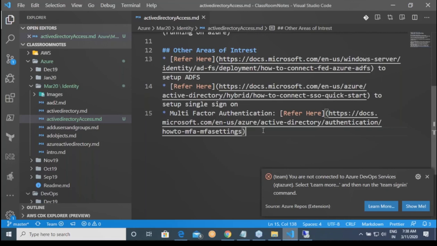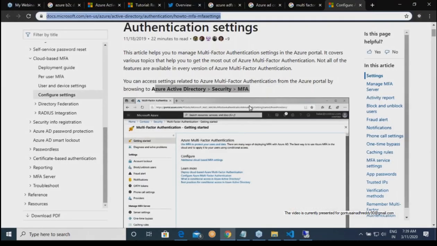Multi-factor authentication, the name sounds amazing. It is nothing but one extra level of authentication, not just username and password, one extra level. Your company decides what that extra level is. It can be a device, it can be a Microsoft Authenticator app, and these days we have an extra set of authentications even for our Google accounts. Whenever you log in from Google, it sends an alert to an Android device. Only when you click yes will you be allowed to log in. So that is all multi-factor. Multi-factor has become quite common now. Am I clear on this?